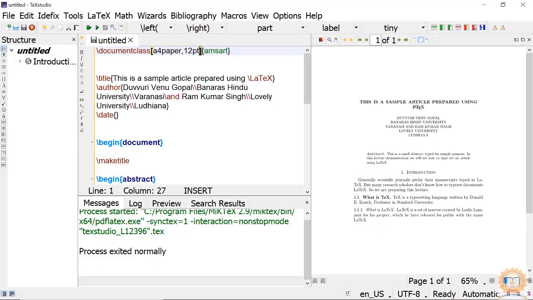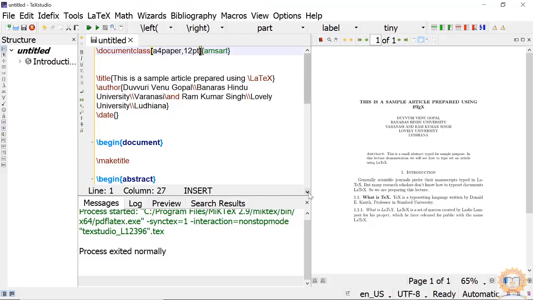That is why most of the journals ask researchers to submit their papers in LaTeX, so that they can simply write the class name of their journal and typeset the paper without any major effort.